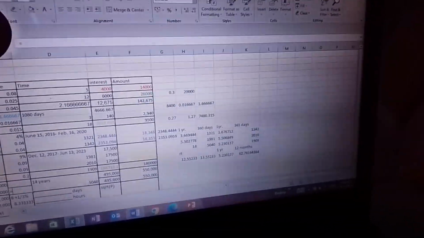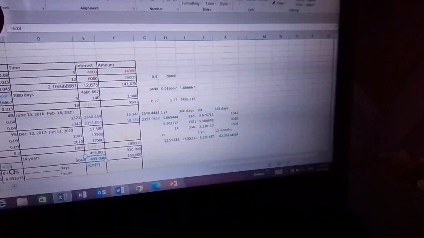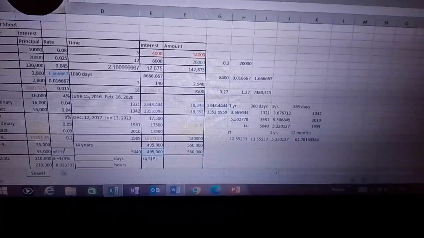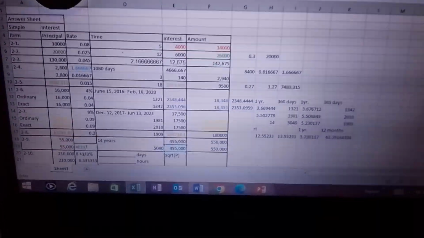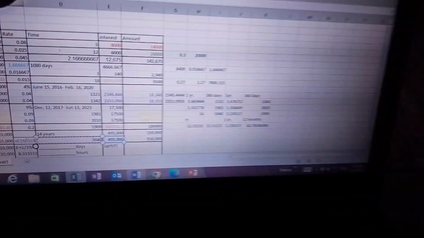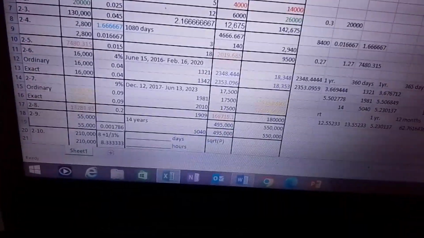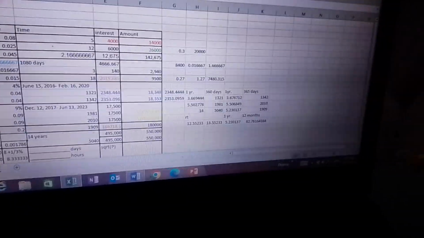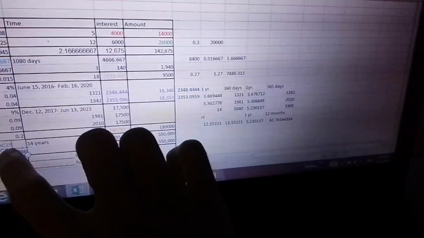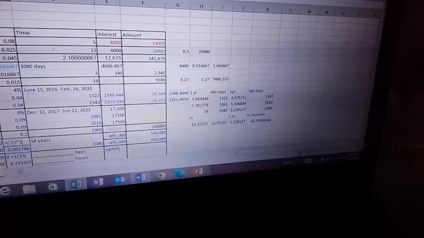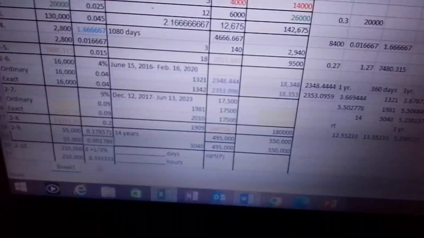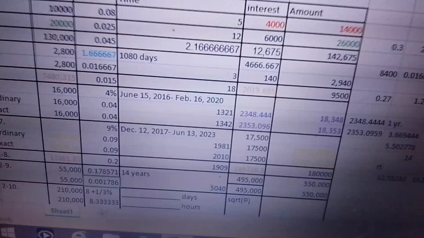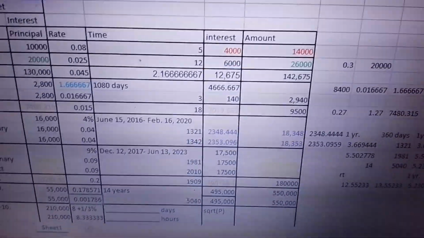So, what we'll do, all we have to do is to divide 495,000 pesos by the principal and the rate and the time, right? We should divide everything and we should get 0.0017. But we need to multiply that by 100. So, click this cell, then multiply that by 100, and therefore, the interest rate is 0.178% per day. Very good.